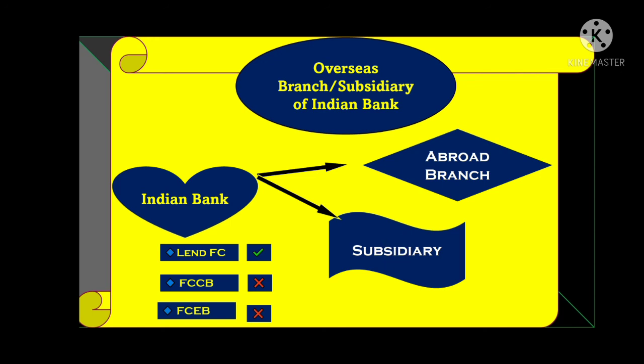Note that overseas branches or subsidiaries of Indian banks can lend ECB loans in foreign currency only. No Indian currency ECB loan can be granted.